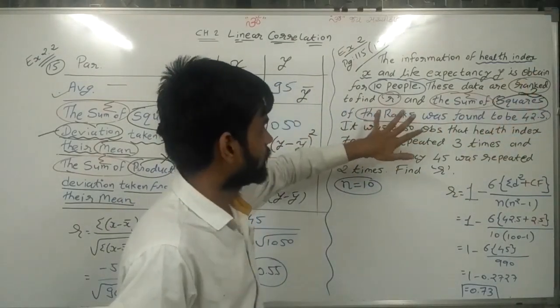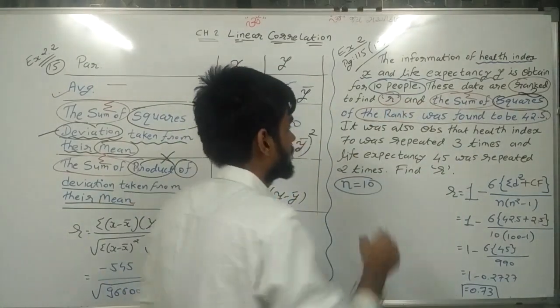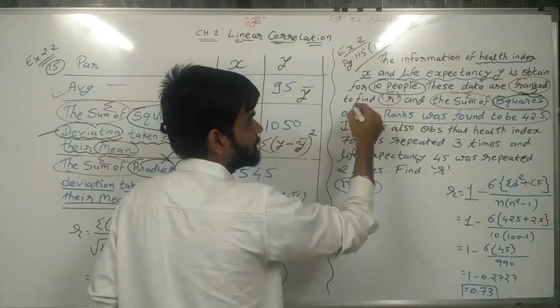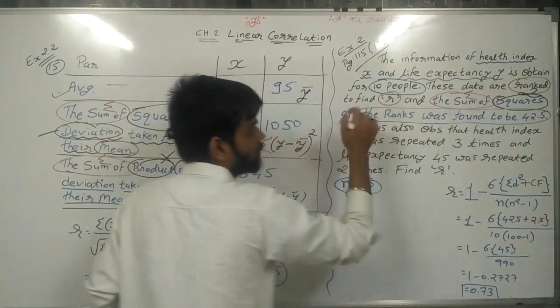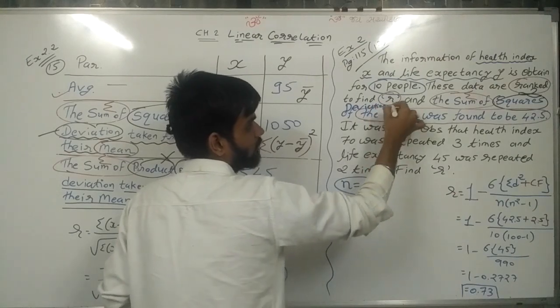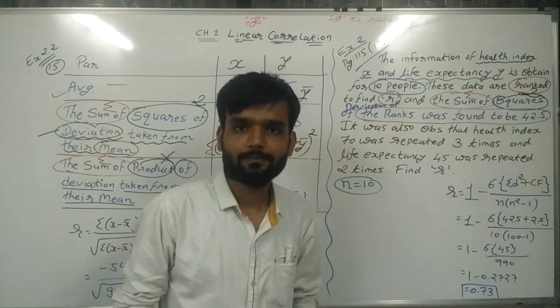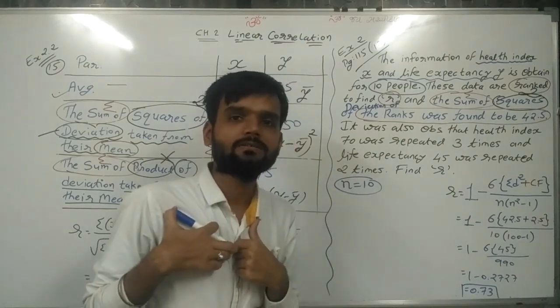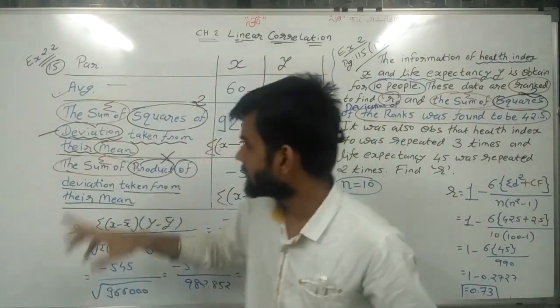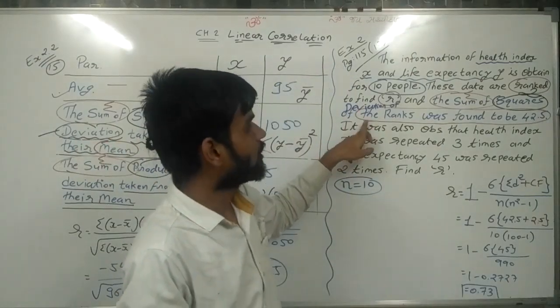Now here one thing is missing, that is what? Square of deviation of ranks. Here one word must be there: square of deviations of the rank. Deviation means minus. Because here what actually do we need? Deviation. Like here, deviation taken. Same way here, deviation of the rank.